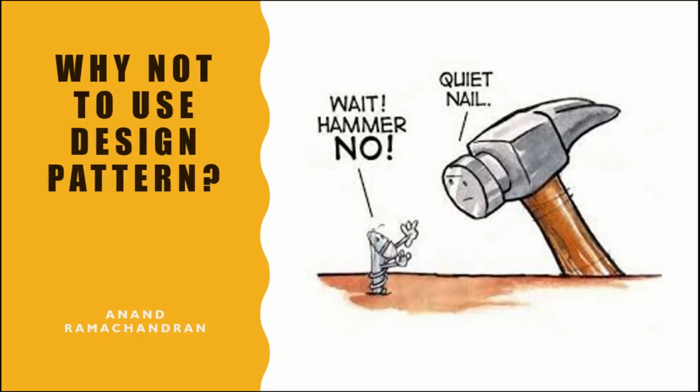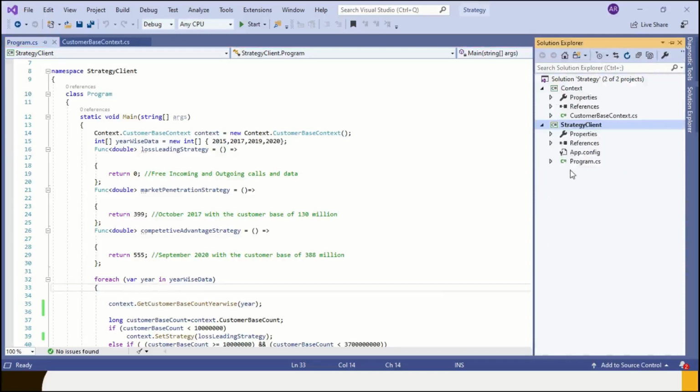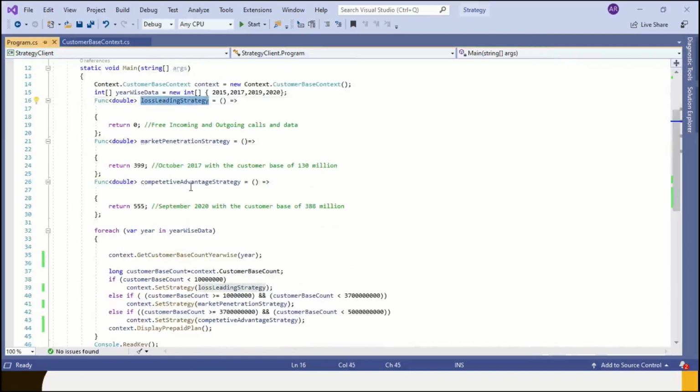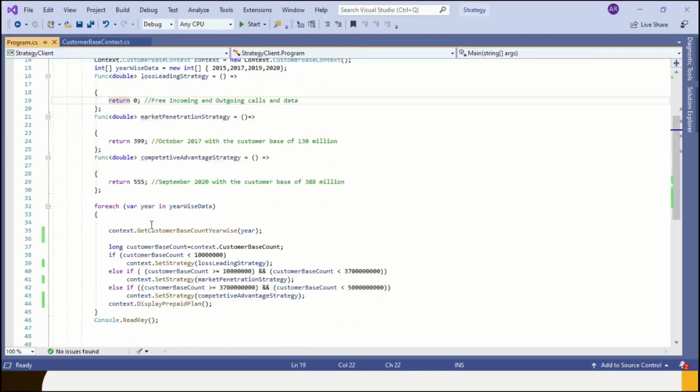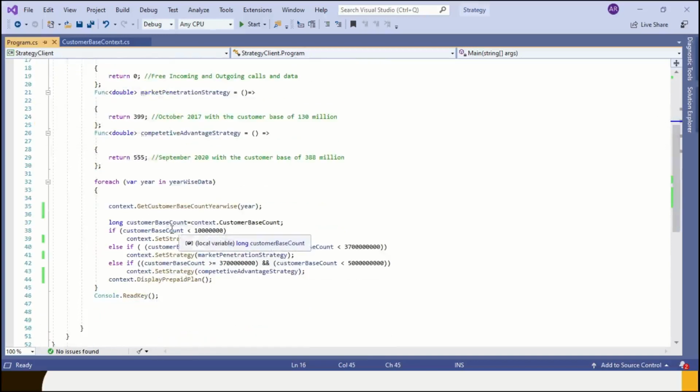If you see the solution explorer, we have only context and client classes. We have removed all interfaces, concrete classes which implement interfaces in order to implement strategy. Let's look at client class what we have. In this class, we have defined all three function delegates: loss leading strategy, market penetration strategy, competitive advantage strategy. You can see that we have avoided the concrete implementation of these strategies in multiple classes.